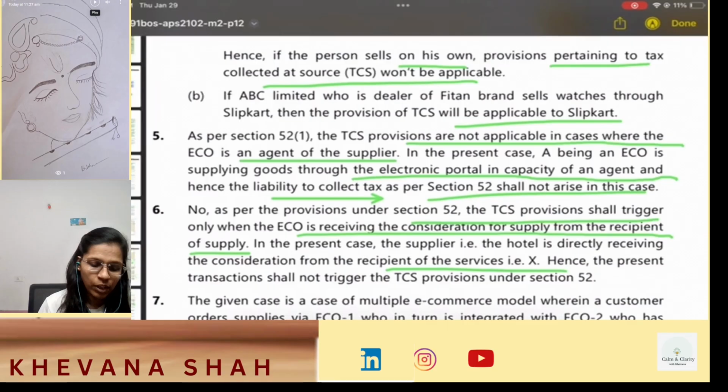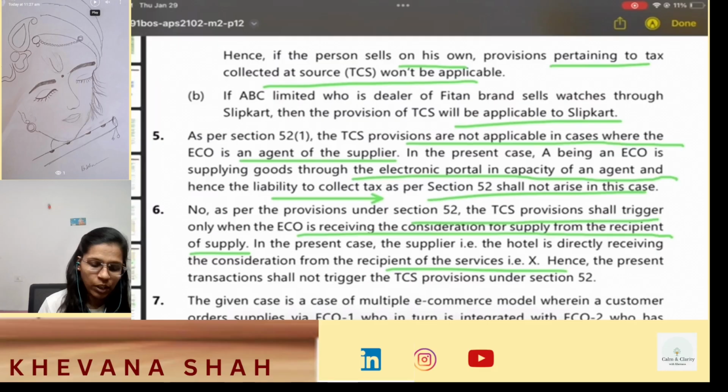Now question number 7. Sumitra Nandan books a hotel, Hill Point Residency, registered under GST, via Zitcom Technologies Limited, an ECO, which in turn is integrated with another ECO, Tech Super Limited, which has an agreement with Hill Point Residency. You are required to determine who is required to collect TCS in the given case.